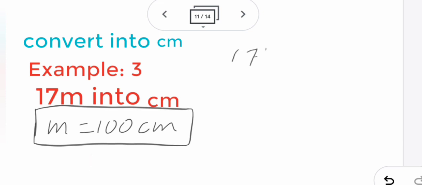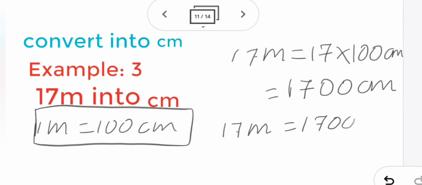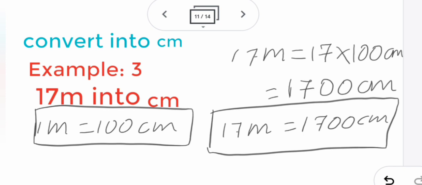So now let's see. 17 meter. We have to convert the 17 meter to centimeter. So this 17, instead of this meter, we have to multiply by 100 centimeter. That's all. So 17 into 100, 1700 centimeter. So this is the answer. Last you have to write the answer: 17 meter equal to 1700 centimeter. So these are easy. Only you must know the formula. If you know the formula, these are easy.